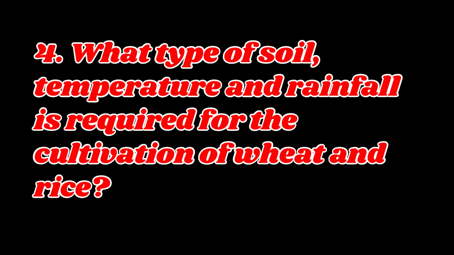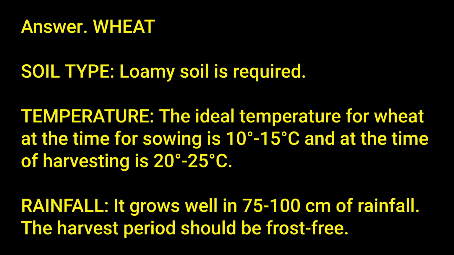4. What type of soil, temperature and rainfall is required for the cultivation of wheat and rice? Answer. Wheat. Soil type: loamy soil is required. Temperature: the ideal temperature for wheat at the time of sowing is 10-15 degrees Celsius and at the time of harvesting is 25 degrees Celsius. Rainfall: it grows well in 70-100 centimeters of rainfall. The harvest period should be frost-free.